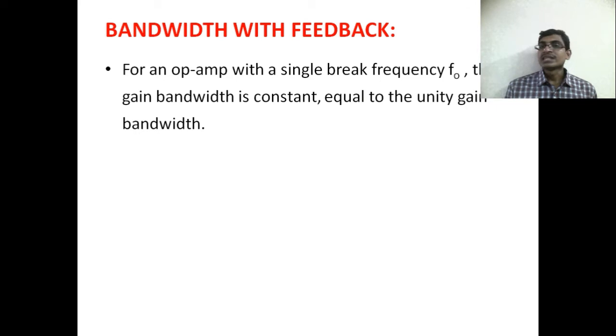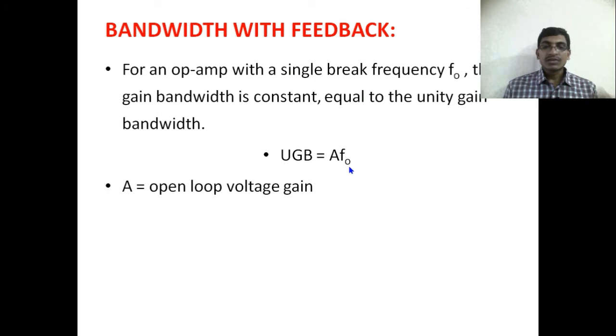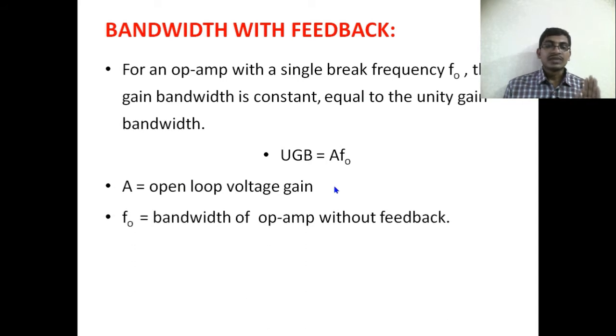Therefore, unity gain bandwidth UGB is equal to A into F0, where F0 is the break frequency of our op-amp, or else the bandwidth of our op-amp, and A is the open loop voltage gain of our operational amplifier, and F0 is the bandwidth of the op-amp without feedback.